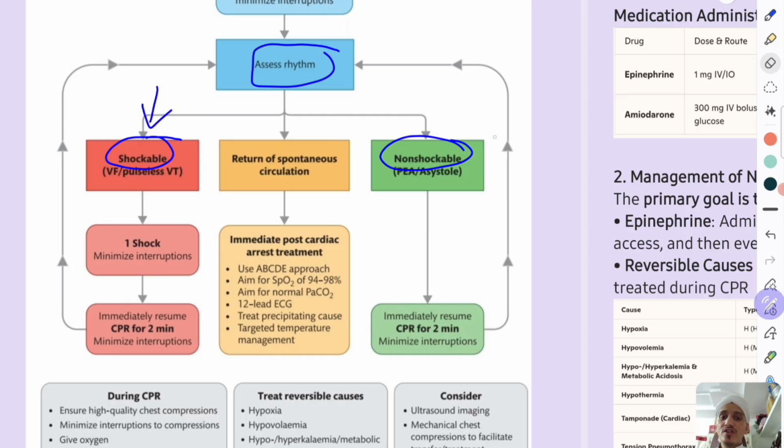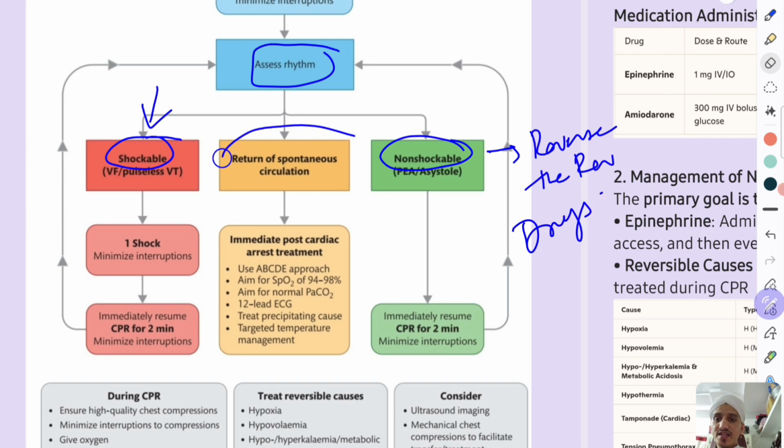If the rhythm is not shockable, then the main thing will be to reverse the reversible causes. You will give CPR and drugs, because the rhythm is non-shockable. You can't give shocks to this patient. And once the patient has ROSC, return of spontaneous circulation, you will give post-cardiac arrest treatment for that patient.